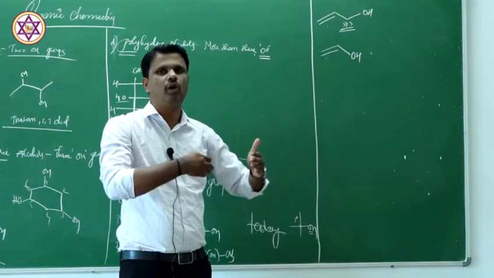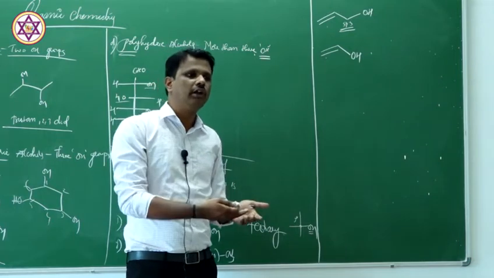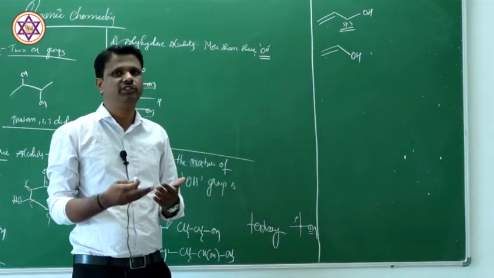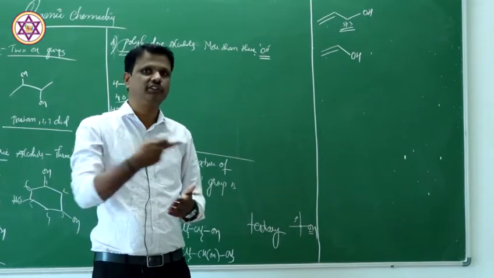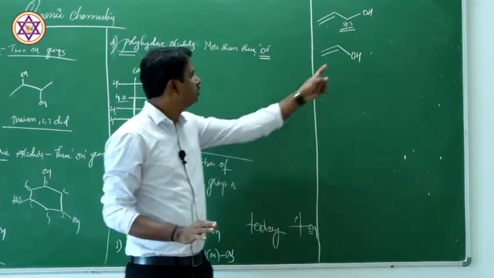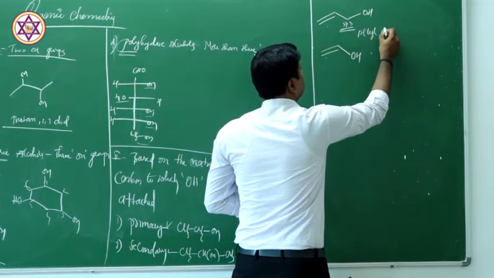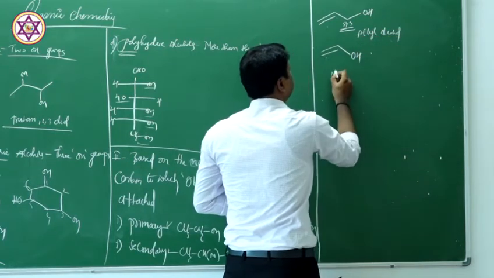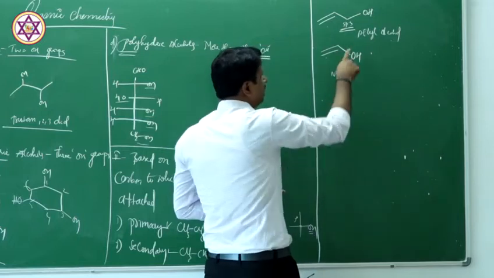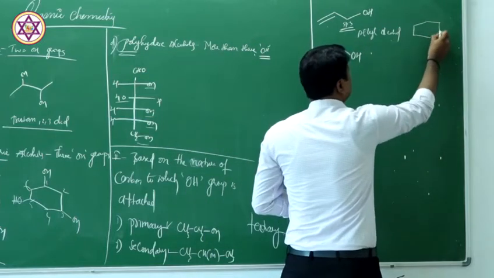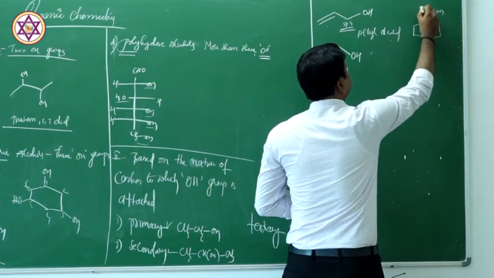So it is always best to say that alcohols are the compounds or hydrocarbons which contain the OH group as their functional group. That is the best definition. So this is vinyl alcohol. This is allyl alcohol. This is vinyl. See, in allyl and benzyl, the hydroxy group is attached to sp3 carbon.